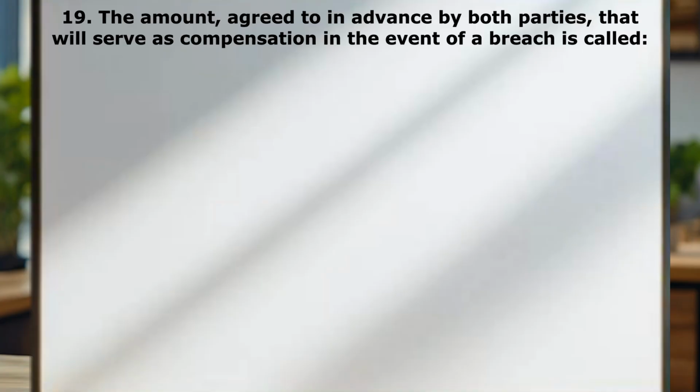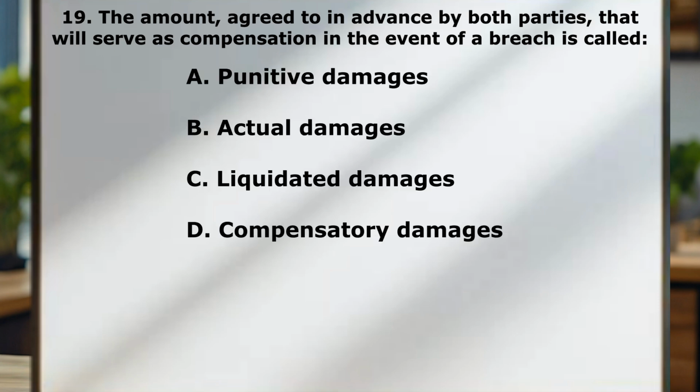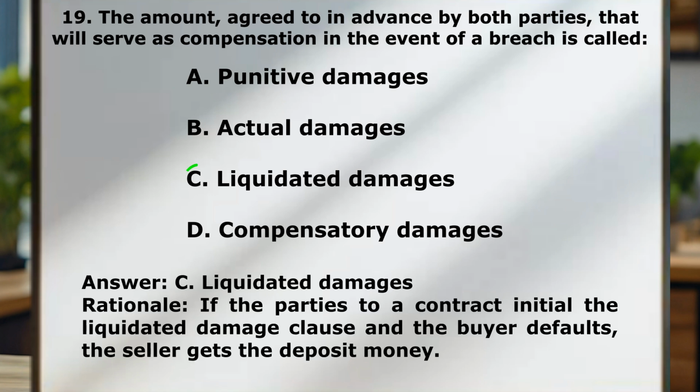Question number 19. The amount agreed to in advance by both parties that will serve as compensation in the event of a breach is called A. Punitive damages. B. Actual damages. C. Liquidated damages. D. Compensatory damages. Correct answer here is C. Liquidated damages. So if the parties to a contract initial the liquidated damage clause and the buyer defaults, the seller gets the deposit money.